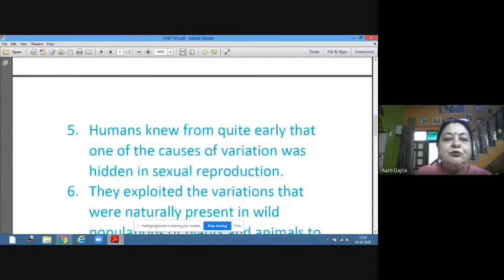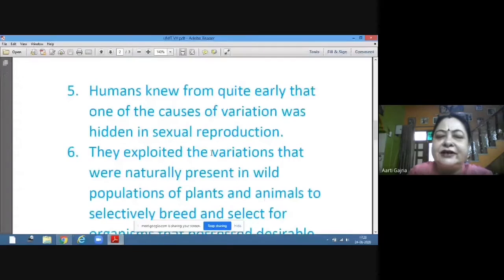Now humans knew from quite early that one of the causes of variation was hidden in sexual reproduction. Though heredity, genetics, inheritance and variation were not defined properly in a scientific way, still our ancestors knew that the cause of this variation is hidden in sexual reproduction.